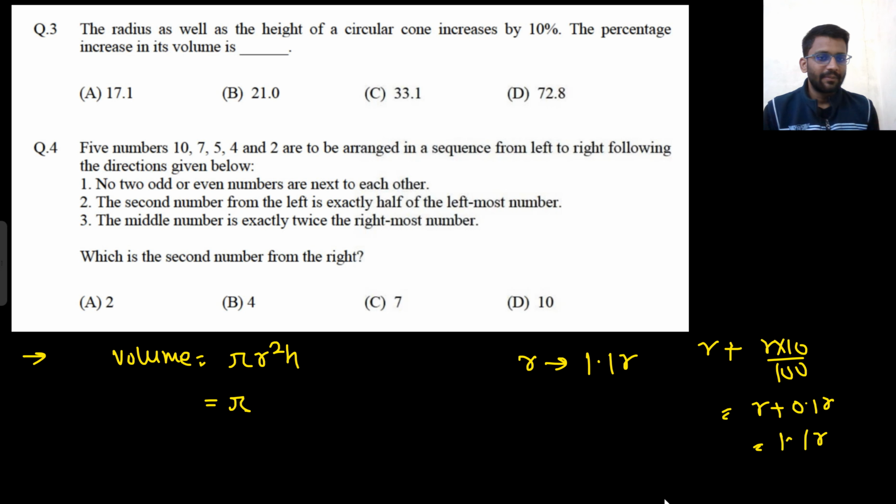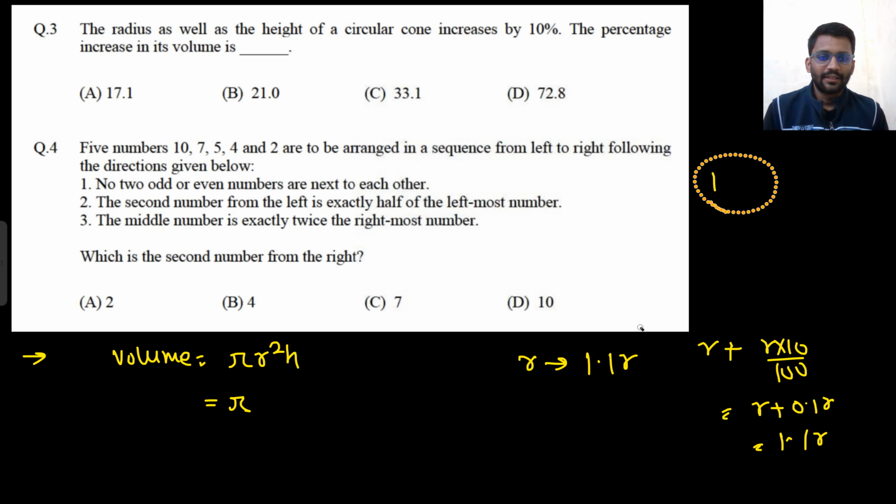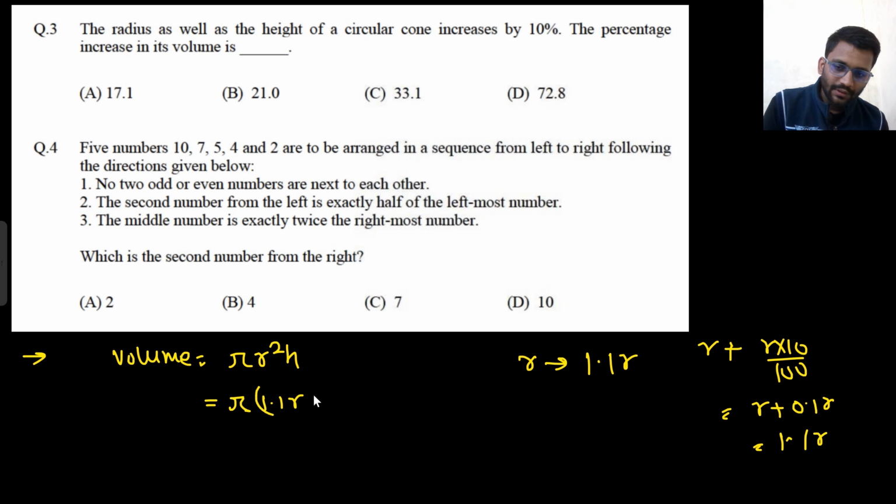Okay, increase is 10%. I had 100 rupees, 10% increase is there. So 100 plus 100 into 10 by 100, so 110 rupees I would be having, right? Simple mathematics. So the same increase is there in the height as well. So height would be 1.1 h.